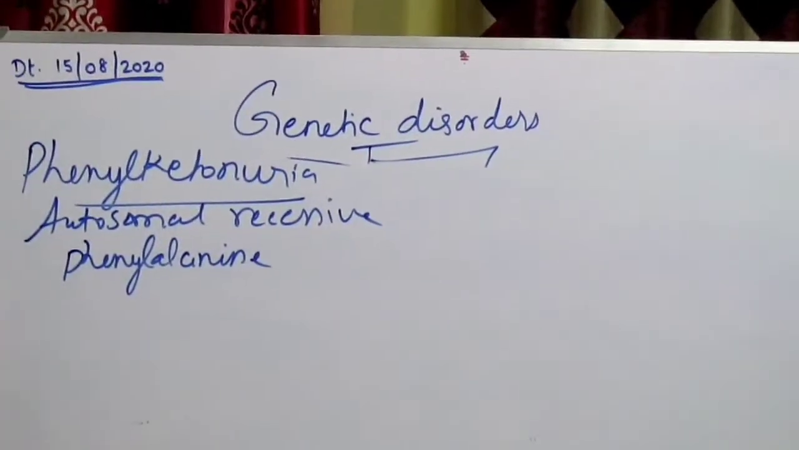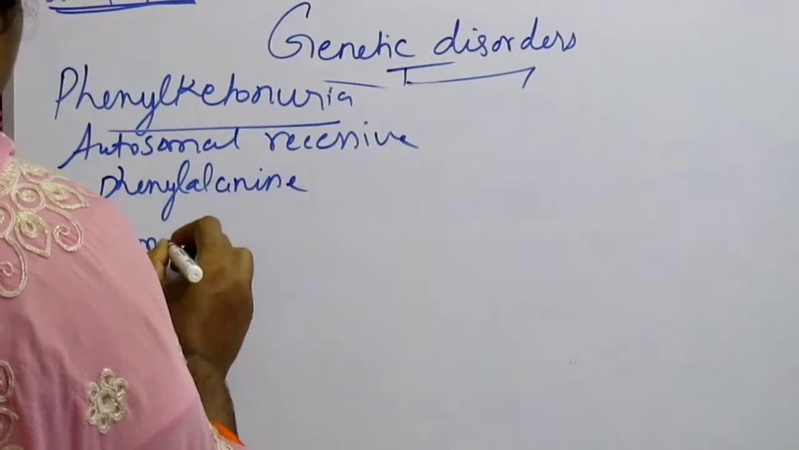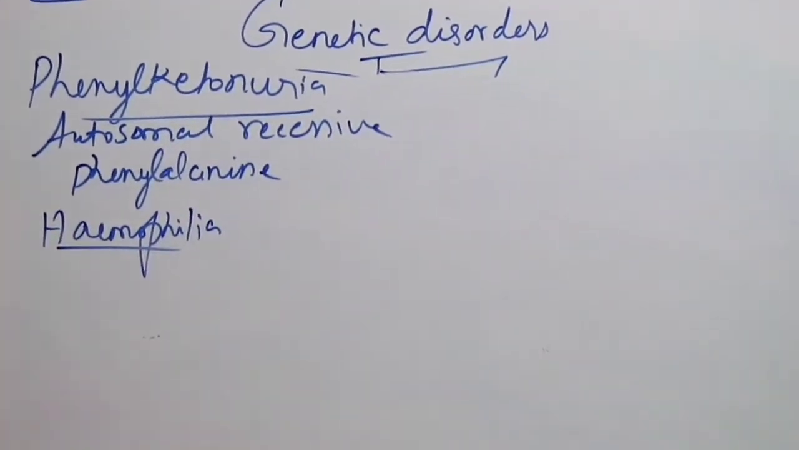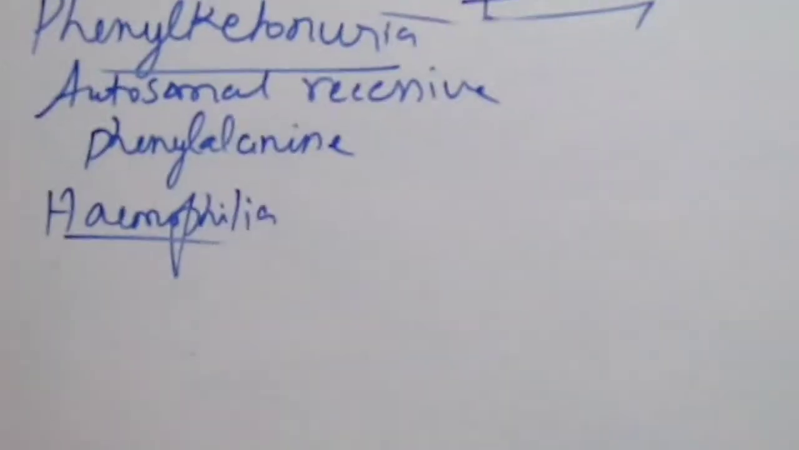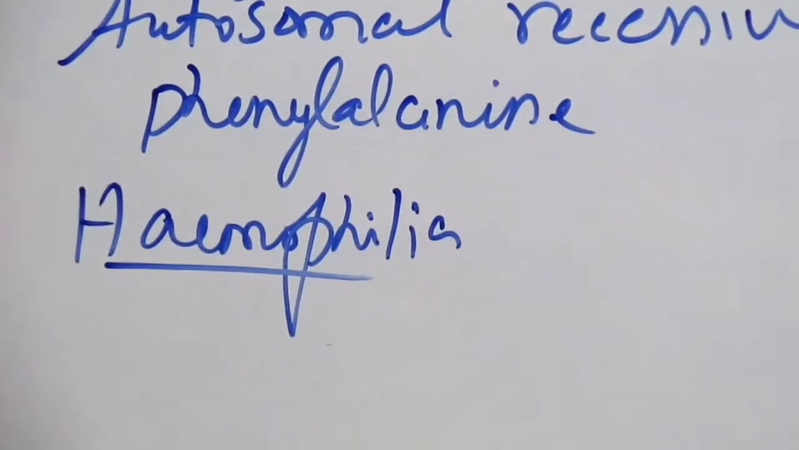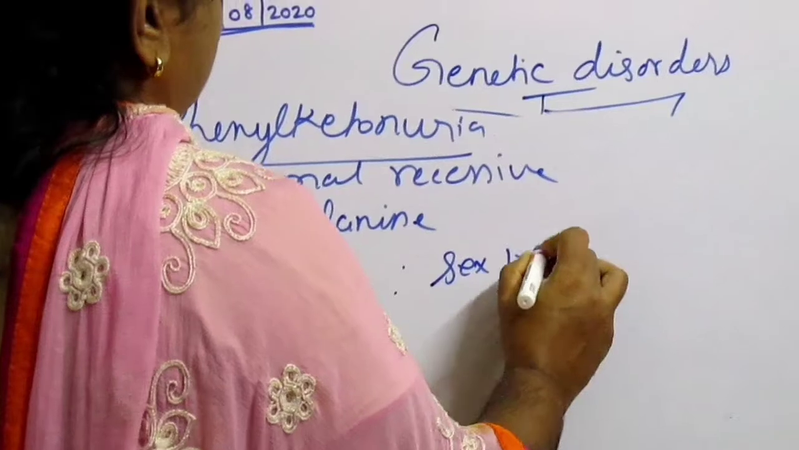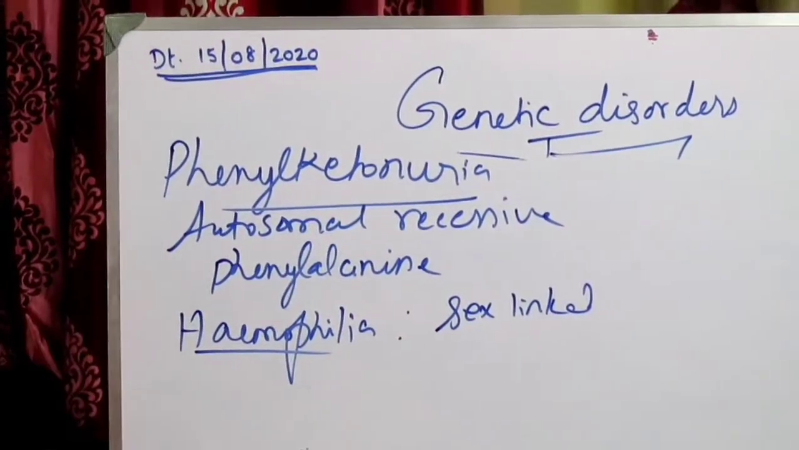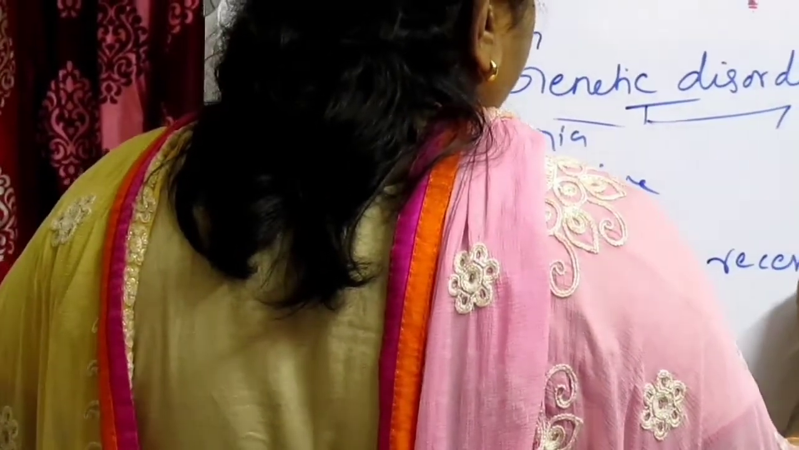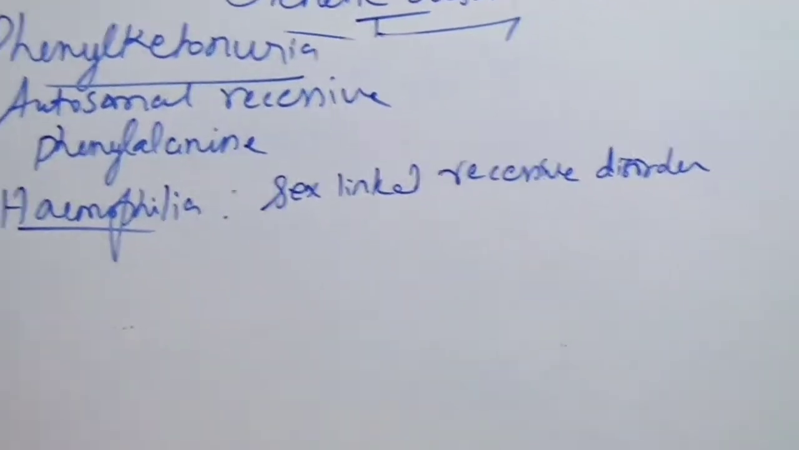Then finally, we will talk about hemophilia. Hemophilia is a sex-linked recessive disorder. All this time we were talking about autosomal recessive and autosomal dominant, but hemophilia is a sex-linked recessive disorder.